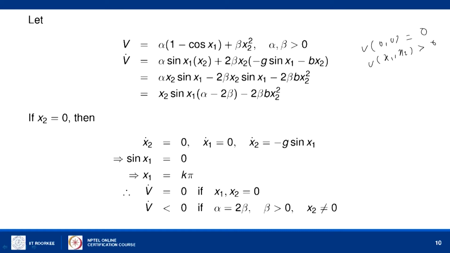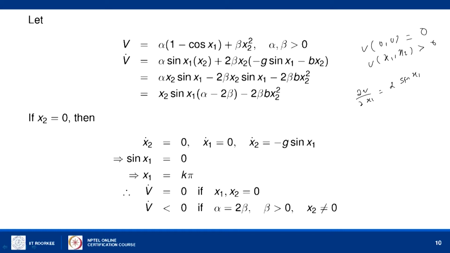Now, when we differentiate dV by dt and substitute the values, del V by del x1 will give alpha times sin x1 into x1 dot, which is x2.